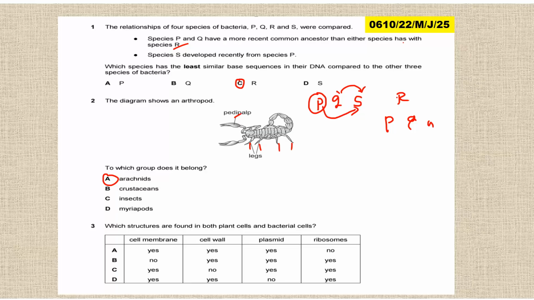Then we look at question 3. Which structure is found in both plant and the bacterial cell? So in both plant and bacterial cell, you find cell wall. So cell wall, yes. Plasmid, no. So it shouldn't be plasmid. Only one has no, which means it's the answer. So they both have cell membrane, cell wall, ribosomes, but no plasmid. Plasmid is specifically for bacterial cell. So the answer is D right here.